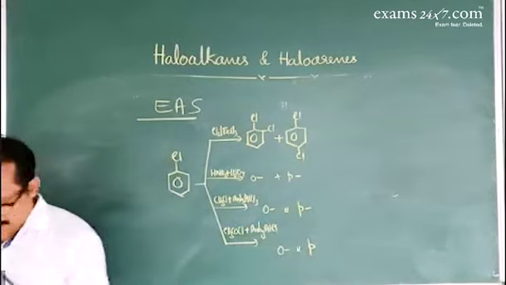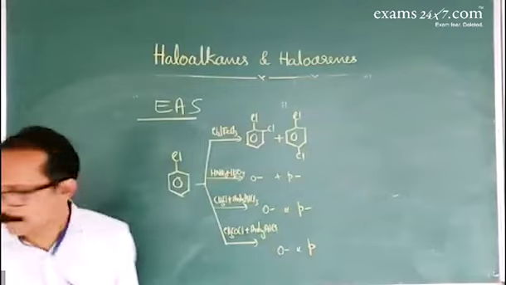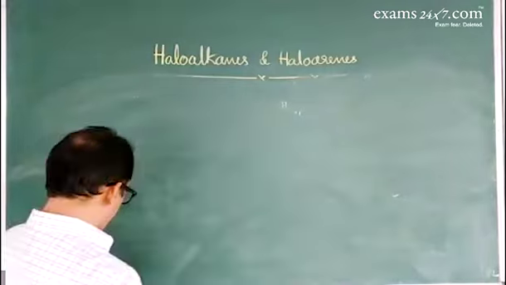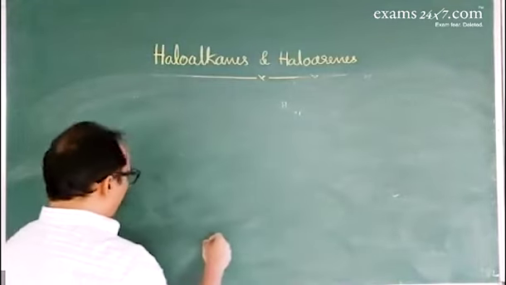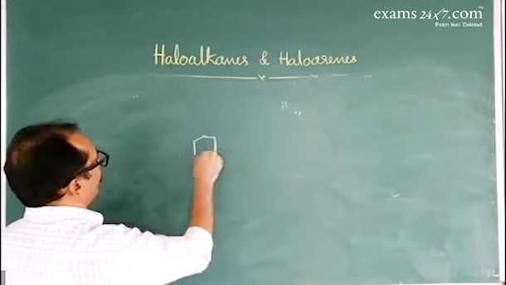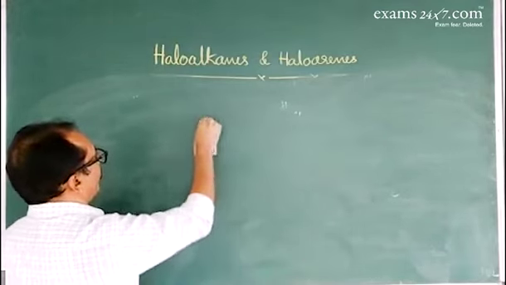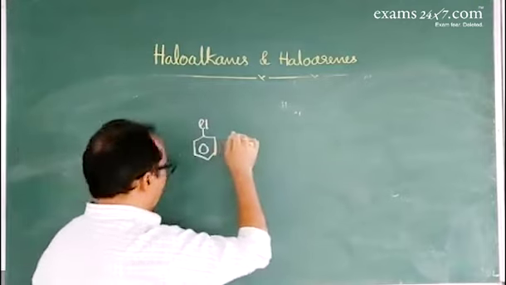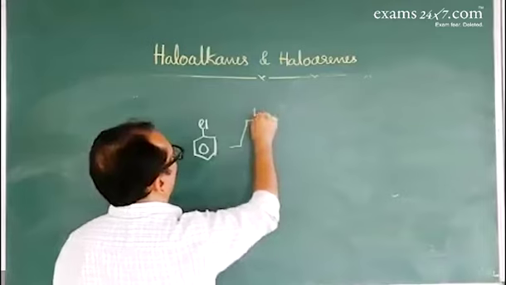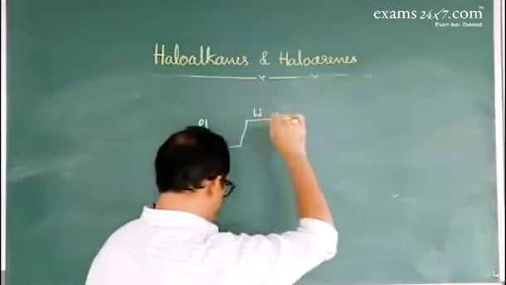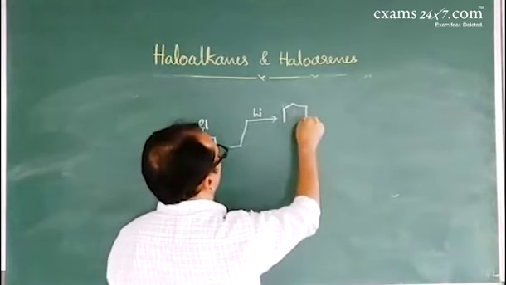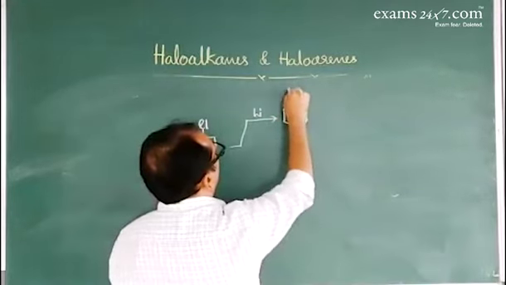So one more important set of reactions. When chlorobenzene reacts with lithium in dry ether, it gives an aryl lithium compound.